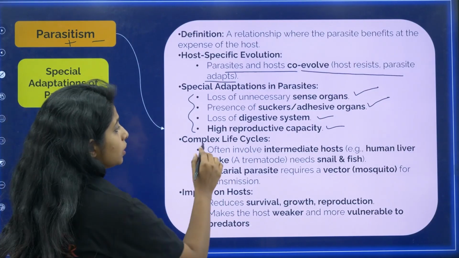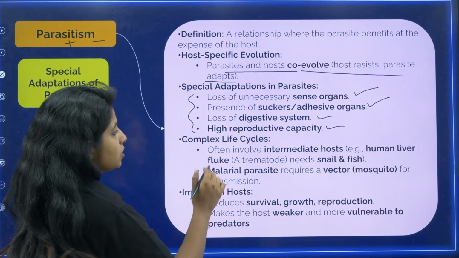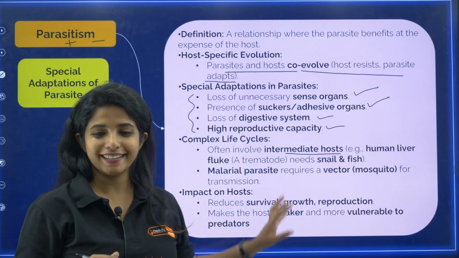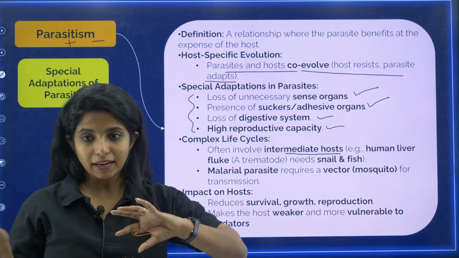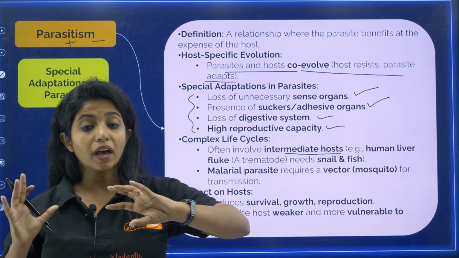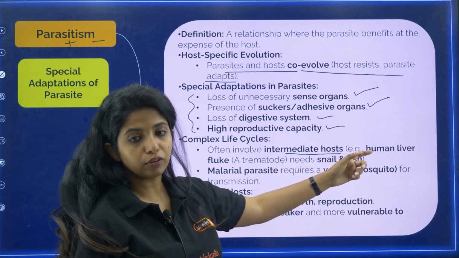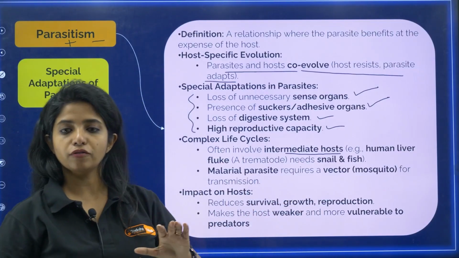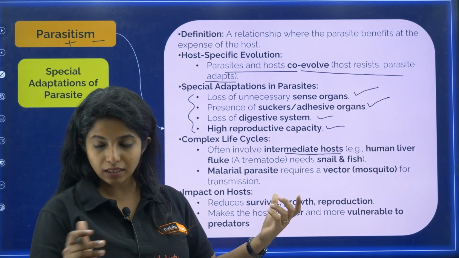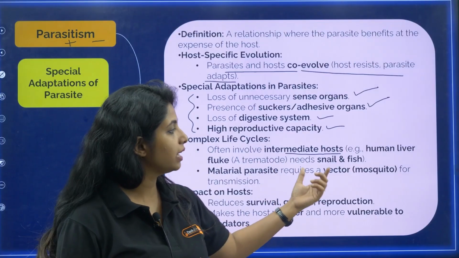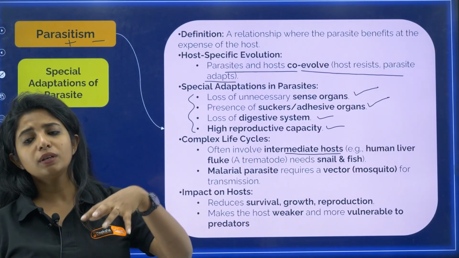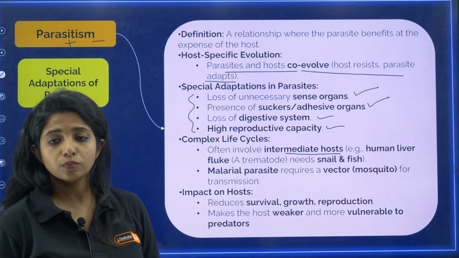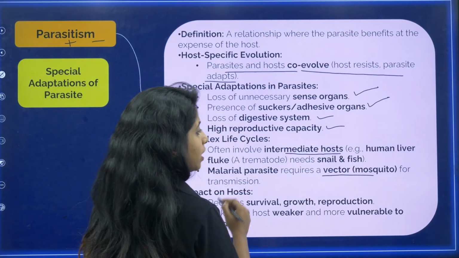Now, complex life cycle. Parasites often involve intermediate hosts. Most of them have a complex life cycle. If we talk about the human liver fluke, which is a trematode, my dear children, coming under Platyhelminthes, it needs both the snail and the fish and also the human being. It needs intermediate hosts, that is snail and fish. Don't you think it's a complex life cycle? And then they come and affect human beings as well. And then there is the malarial parasite, that is Plasmodium. It also requires a vector for transport, that is the mosquito, my dear children.